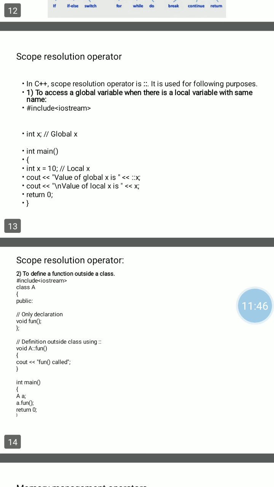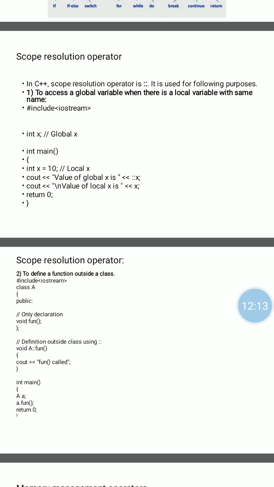Next topic, a new topic in C++, is the scope resolution operator. The scope resolution operator is used for different purposes. First important thing, it is used to access a global variable in a local block. Second, to define a function outside the class.